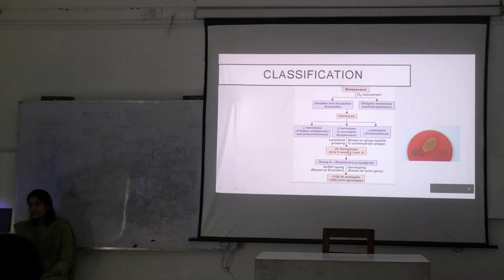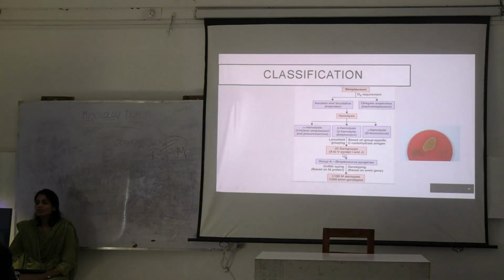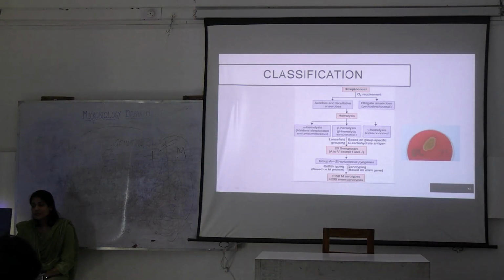Now, based on Lancefield grouping and C carbohydrate antigen, it is divided into 20 serogroups, from A to V, except I and J. There is no I and J. If you count this, it will be 20 serogroups. What is this based on? This is based on C carbohydrate antigen. Okay. Then this group A, Streptococcus pyogenes, is further based on Griffith typing, has these many serotypes and genotypes.